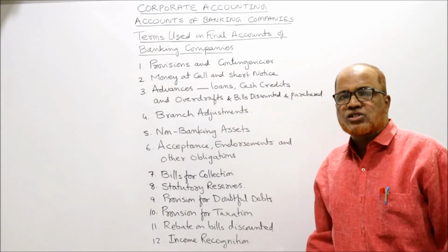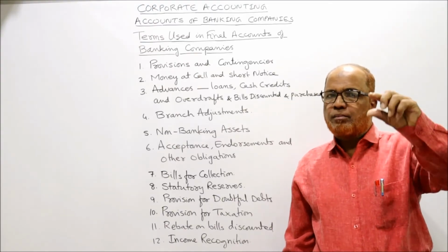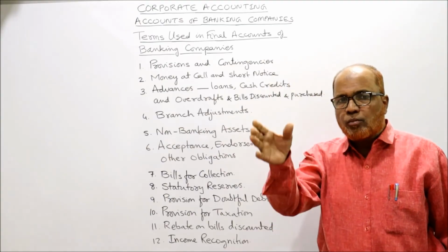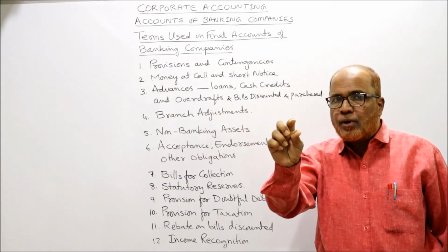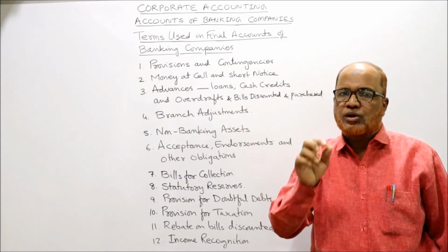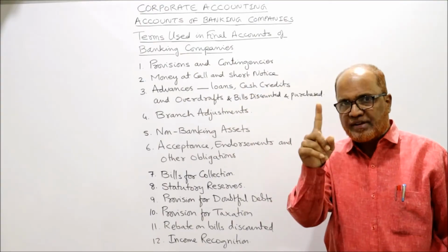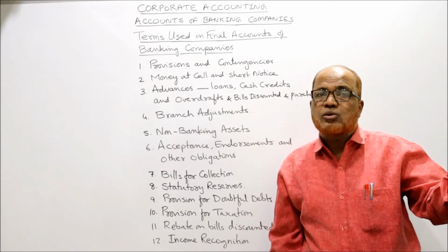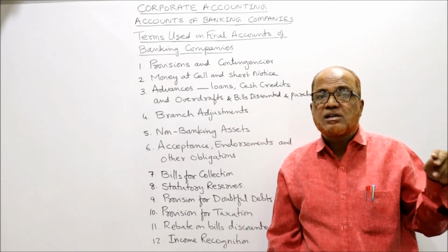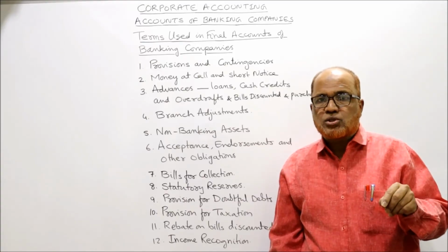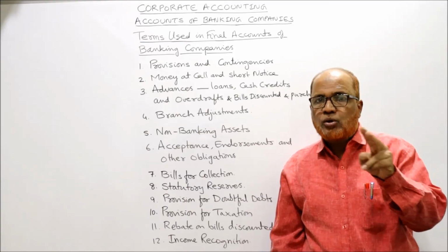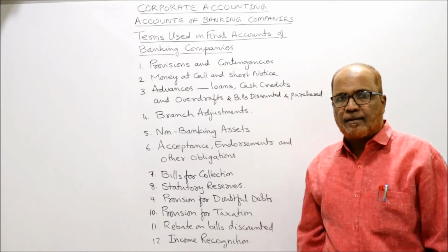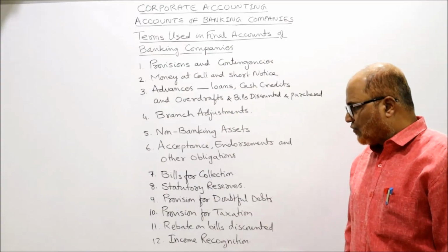Now, what is the treatment for statutory reserve? First of all, statutory reserve will be taken under appropriations in profit and loss account. Profit and loss account में fourth part appropriations का है. Appropriations में पहला item transfer to statutory reserve, 25% of current year's profit. First. Secondly, this statutory reserve will be added to the opening statutory reserve in balance sheet under reserves and surplus. Reserves and surplus जो schedule number 2 है, तो schedule number 2 में ये reserve statutory reserve current year का और पहले का statutory दोनों को add कर देंगे. This is the adjustment.